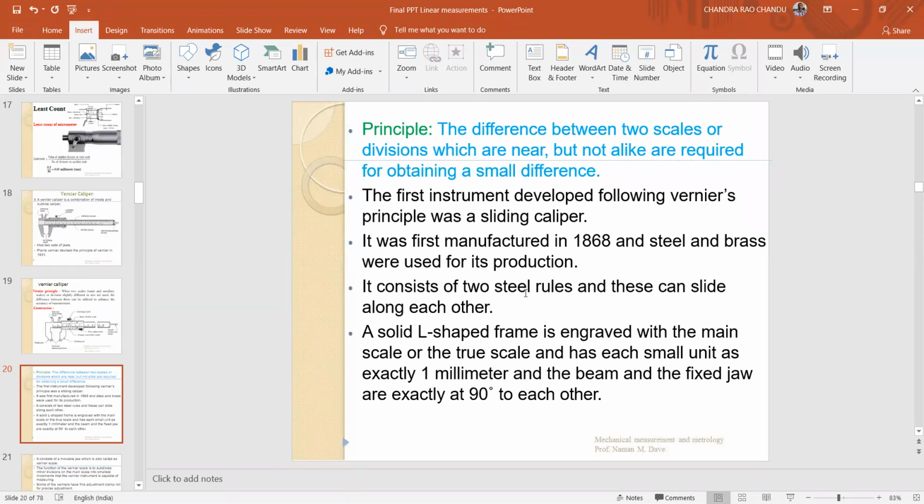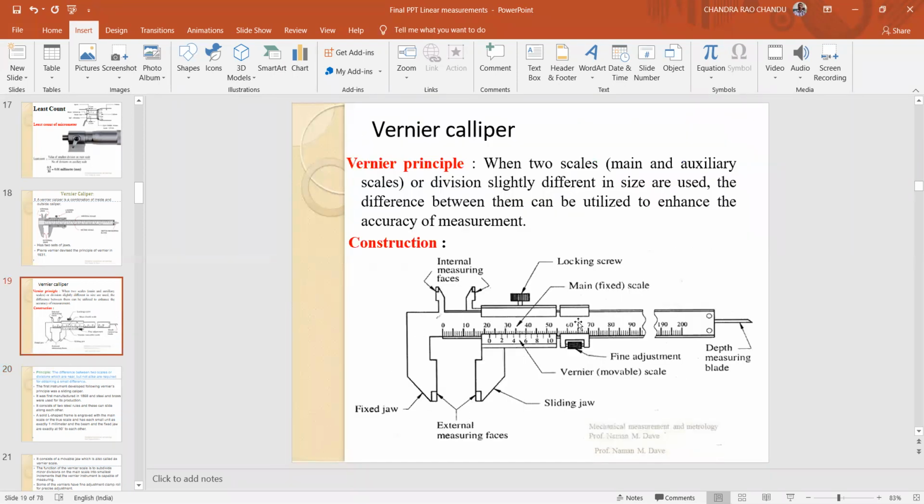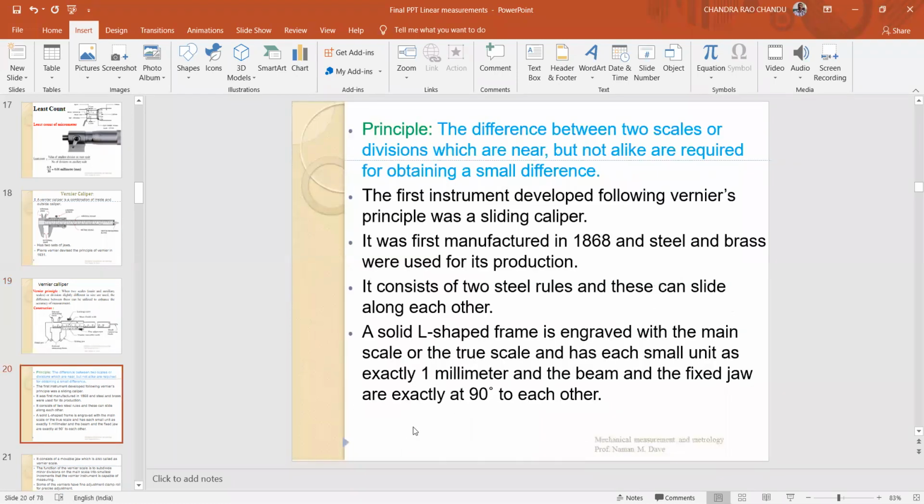It consists of two steel rules, and these can slide along each other. The solid L-shaped frame is engraved with the main scale. As observed in the figure, it is L-shaped. The main scale is engraved with the gradations, and the minimum on this particular main scale is 1 millimeter. The beam and the fixed jaw are exactly at 90 degrees to each other.